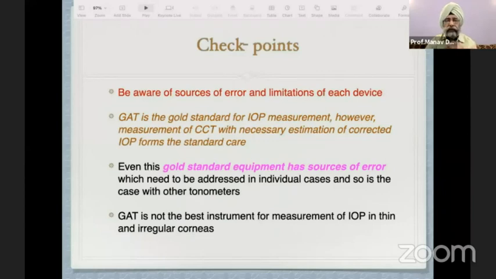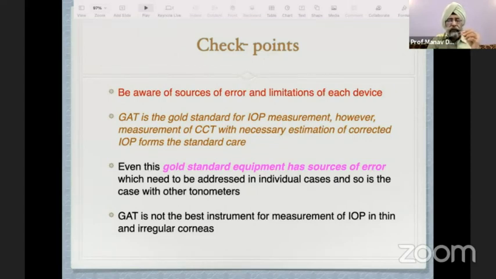So finally the checkpoints. We should be aware of the sources of error and limitations of each device, whichever we are using for applanation tonometry. And Goldmann applanation tonometer is the gold standard for intraocular pressure measurement. However, measurement of central corneal thickness with necessary estimation of corrected intraocular pressure forms the standard care. Even this gold standard equipment has sources of error which need to be addressed in individual cases, and so is the case with other tonometers.